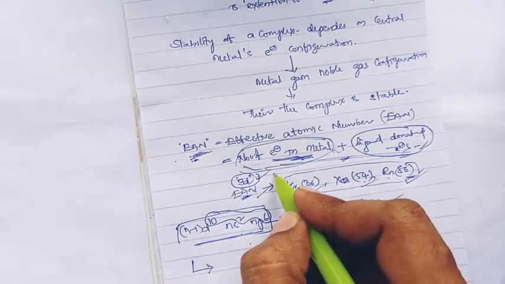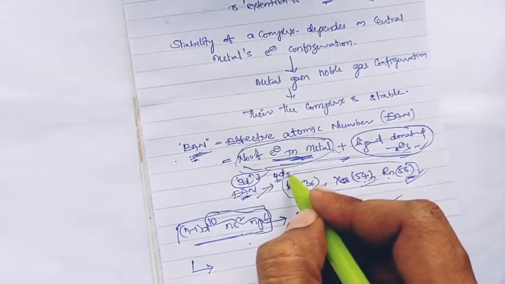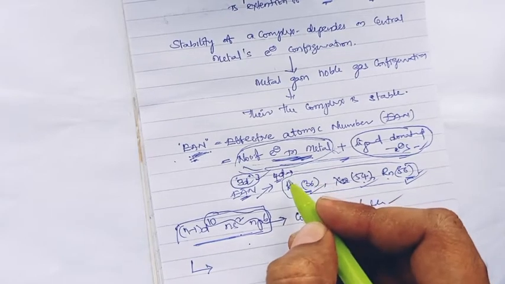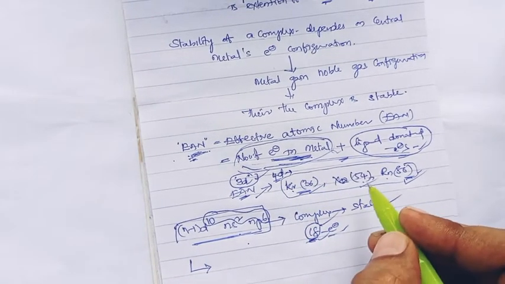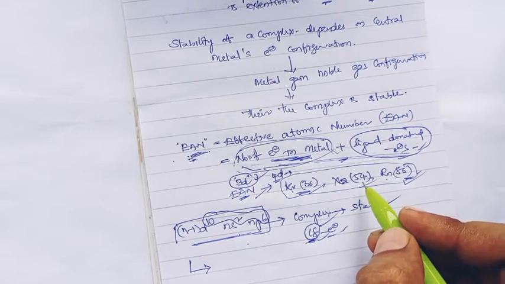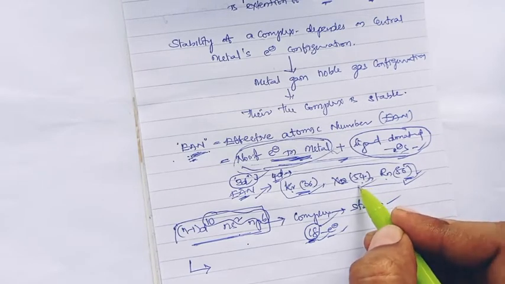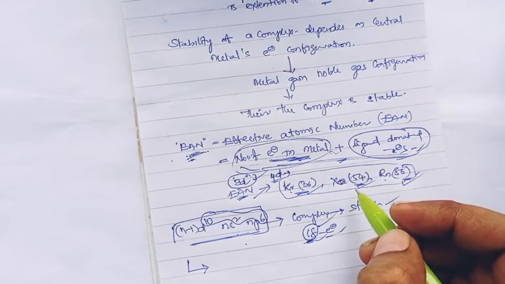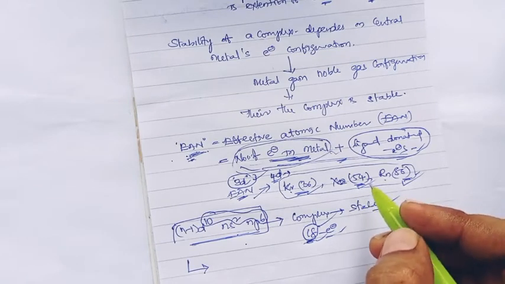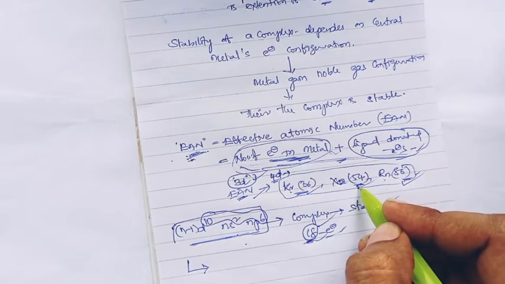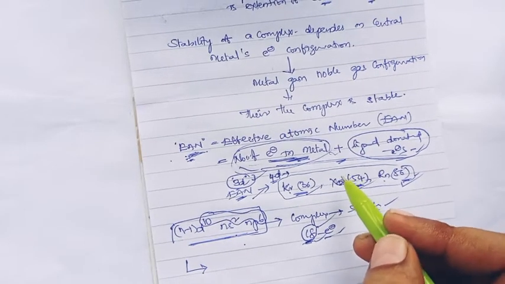When we have a 4d transitional metal complex, the EAN should be 54. When it is a 4d transitional metal complex with effective atomic number 54, only then will it be stable.